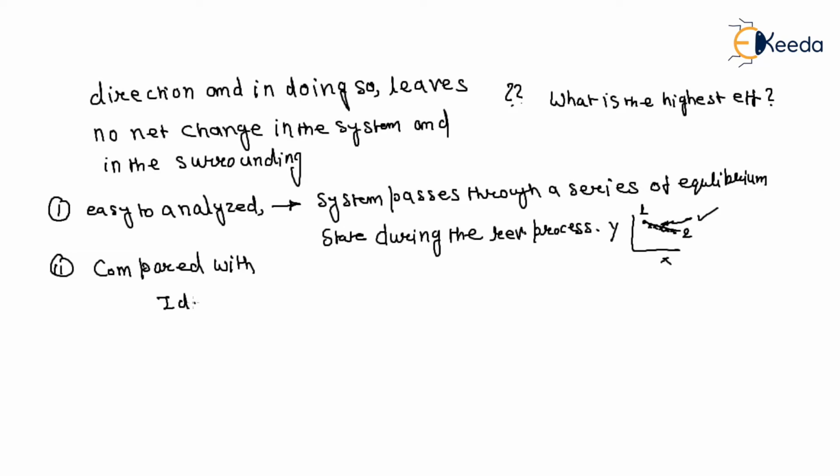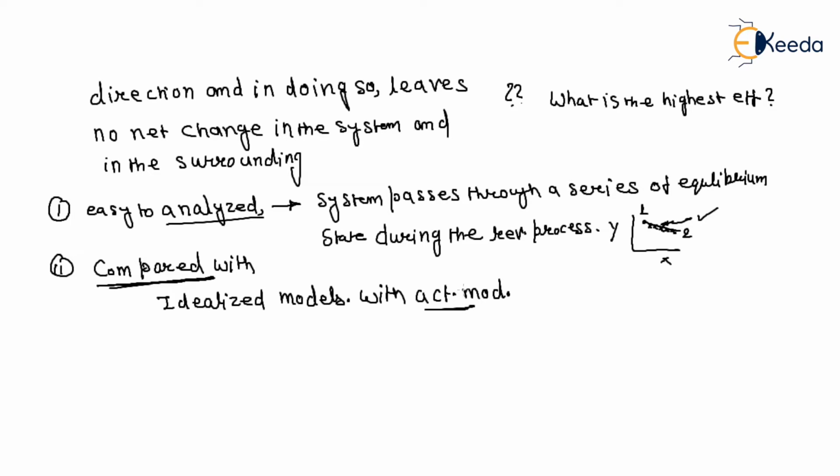We are comparing the idealized model with the actual model, so it is easy to compare. Due to this comparison, we can determine the maximum efficiency of an actual model.